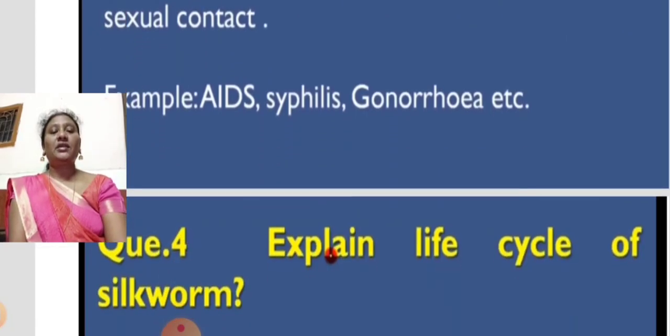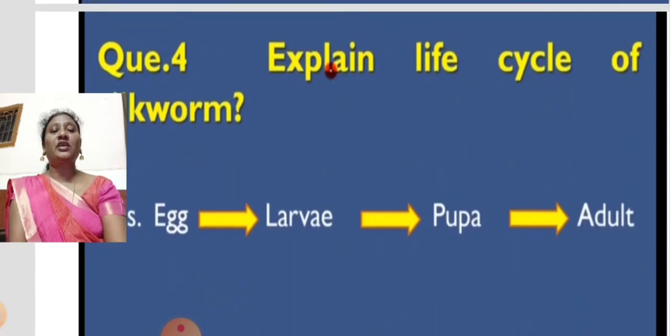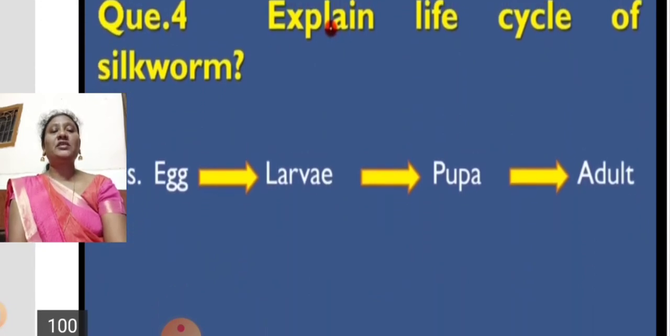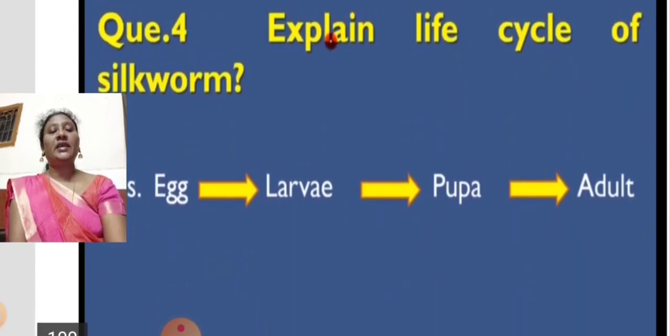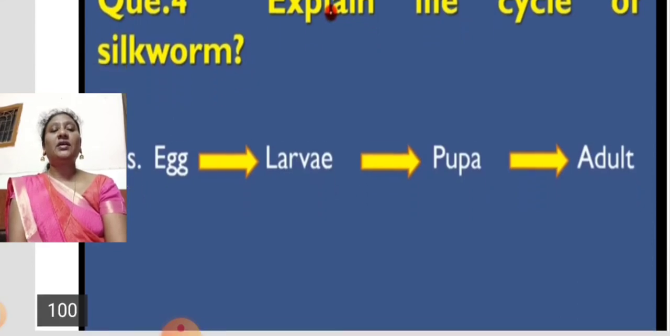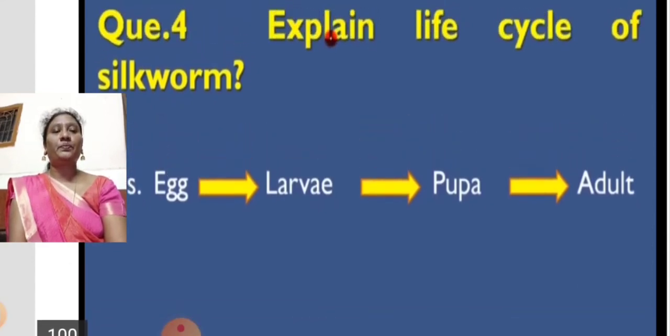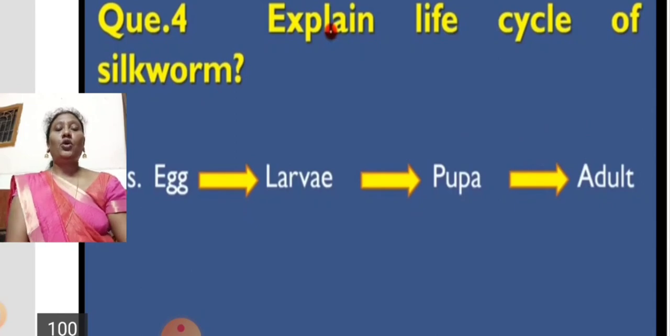Okay. Next question. Explain the life cycle of the silk moth. The first stage of the silk moth is the egg. The next one is the larva. The last one is the pupa. So, hope you understood well.